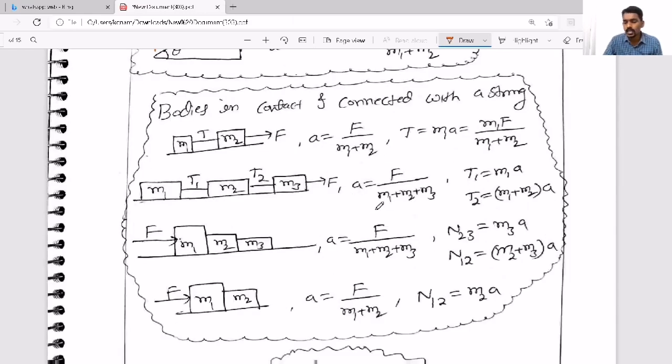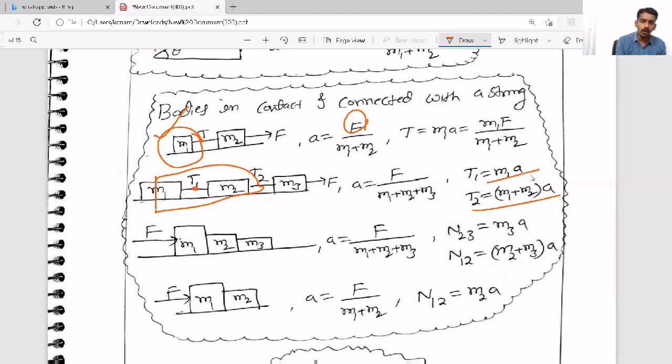Now, if you consider bodies which are in contact or connected along the horizontal like this, see, the acceleration is total pulling force by total mass. And tension at any point means the mass that is pulled by that point. Suppose here, tension means the total mass pulled by that point. That means (M1 plus M2) into A. So that's why here T2 is (M1 plus M2) into A. But T1 means it is pulling only M1, so M1 into A. But if the bodies are kept in, suppose, contact, then normal reaction will come, tension will not come.